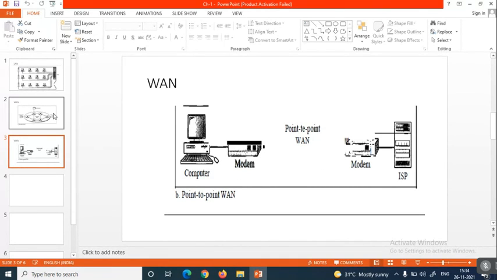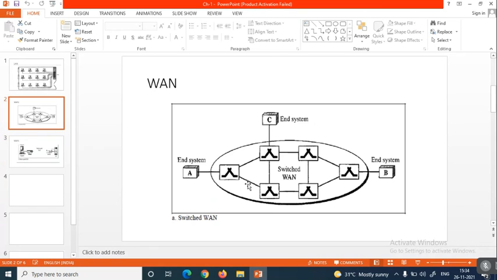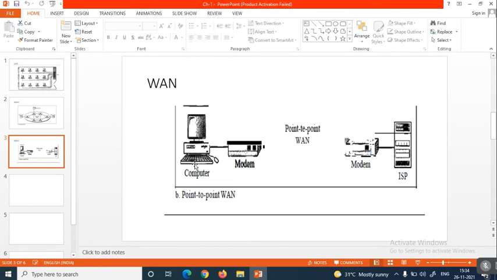So the switching mechanism in the wide area network is also very important. How we are going to transfer the data from one system to another system, as it is a wide or worldwide area network? There is no restriction of the length up to where we can implement the data communication. As you do not have a limit constraint for this wide area network, we have to define where we are going to transfer the data. We have to switch over the transaction, the source and the destination. So you have to identify from where to where you are transferring the data and how we are going to make the switching mechanism.